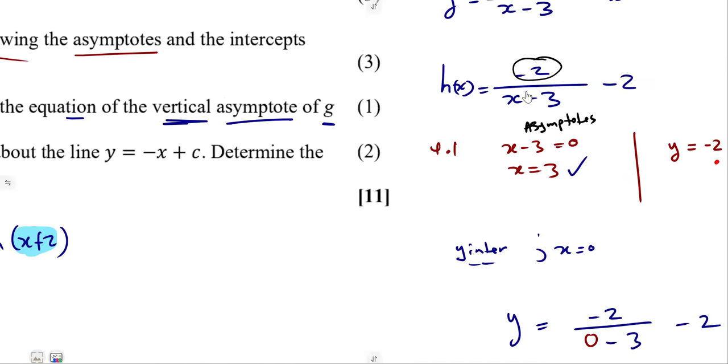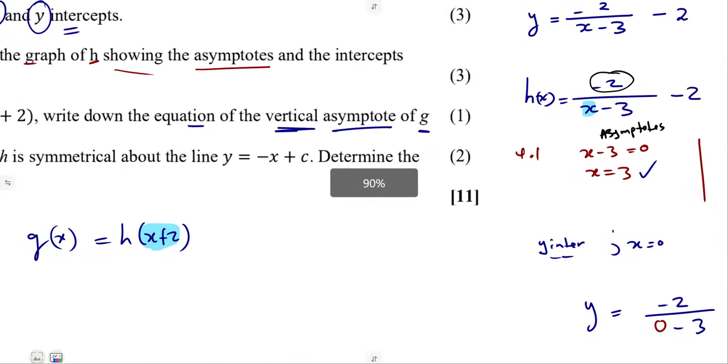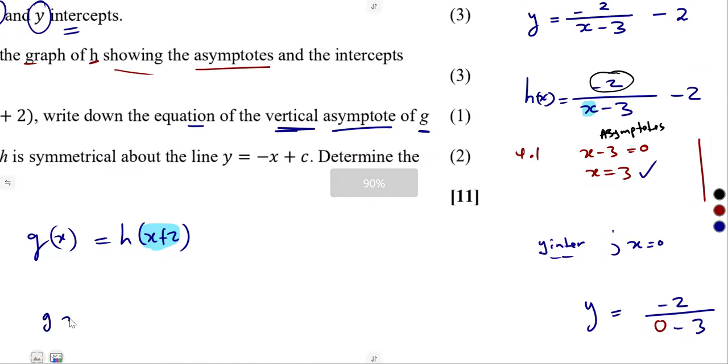Remember, this is our h(x). So in place of x there, we are going to put x plus 2. That is what we are simply going to have. So at the end, our g(x) is going to be equal to minus 2 over, in place of x, x plus 2. So that is going to be x plus 2.